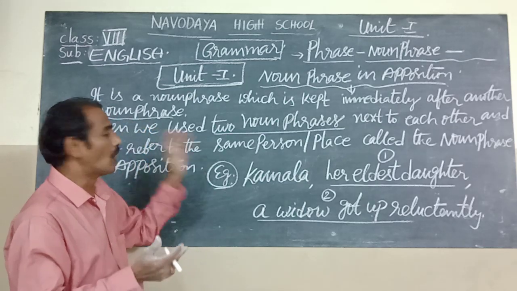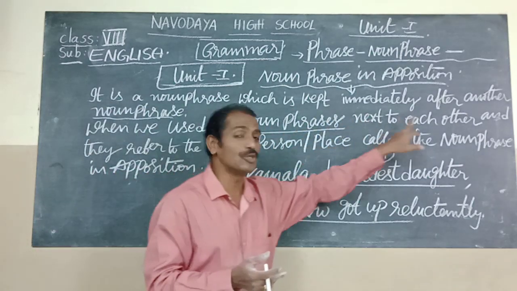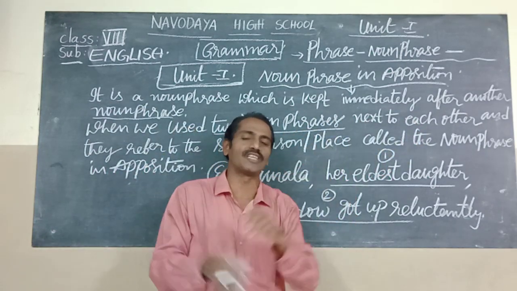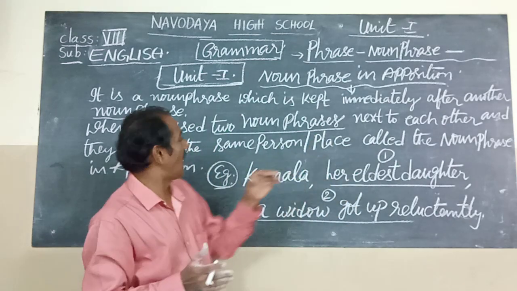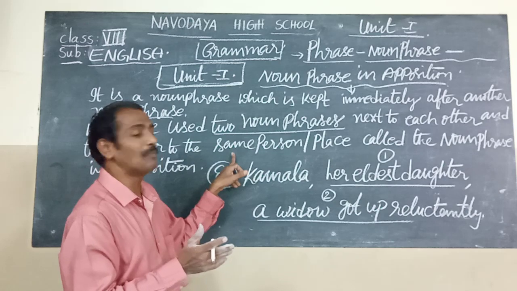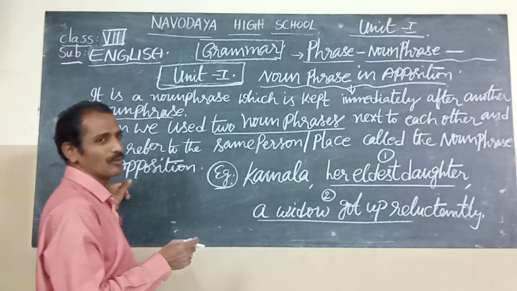Having two noun phrases next to each other in a sentence, which refer to the same person or place, is called a noun phrase in apposition.